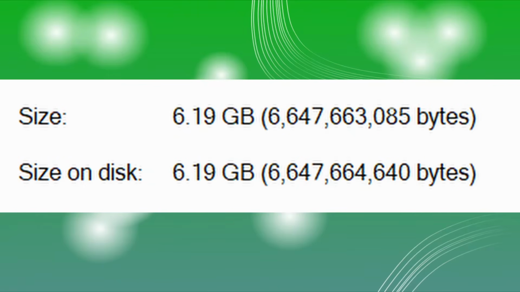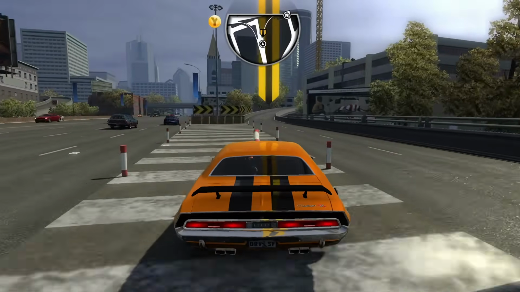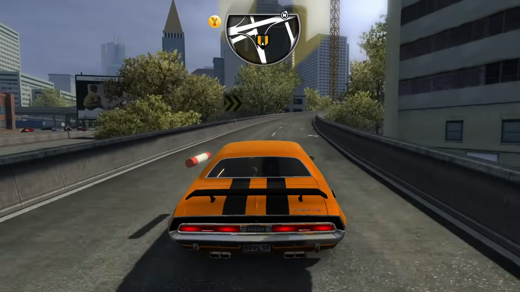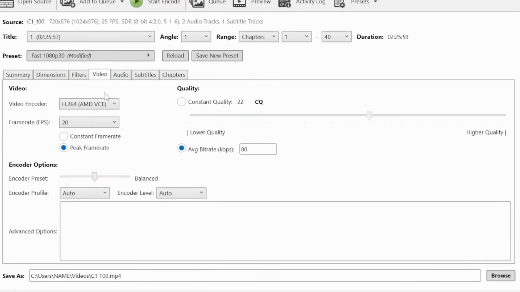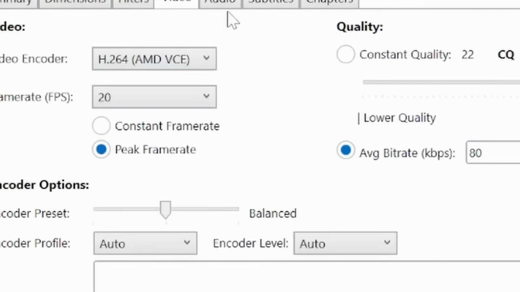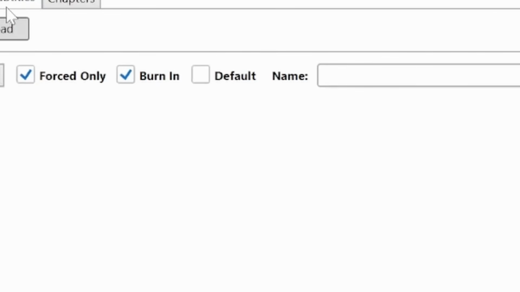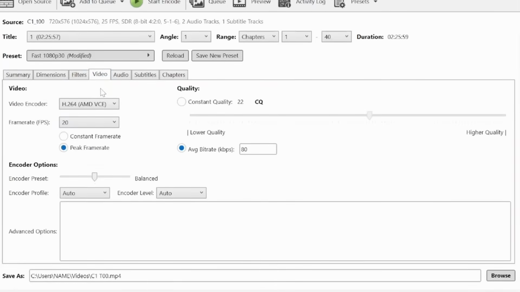Here's a DVD copy of Batman, and after ripping it, it's over 6 GB. I don't feel like it will fit. The reason why it's so big is because it's uncompressed, so let's just compress it. I'm going to use H.264 and Opus for the audio. Here are the settings. Yes, 80 kilobytes per second. And I lowered the FPS to 20 because we need to save a lot on space. 32 kilobytes for audio. The video takes about 3 times the amount of bitrate than the audio. So hopefully this can make it under 100 megabytes.